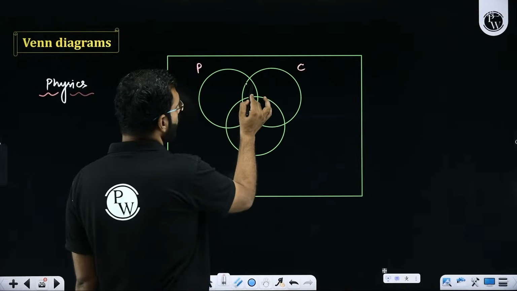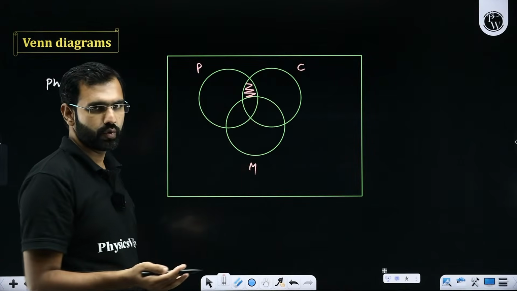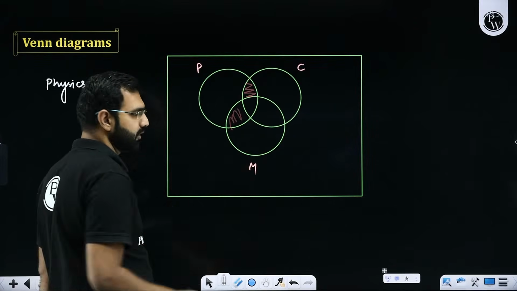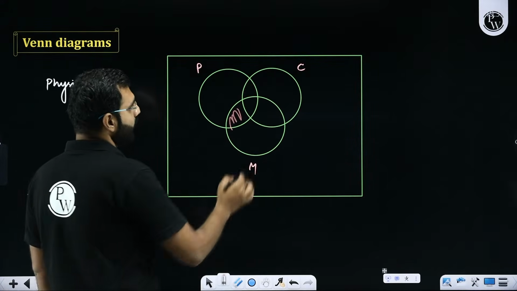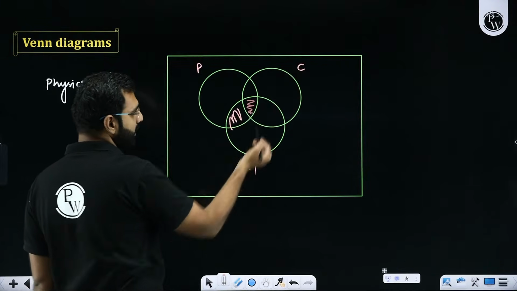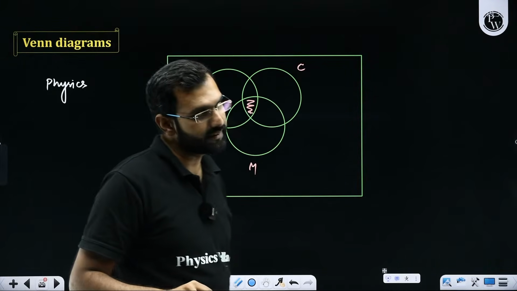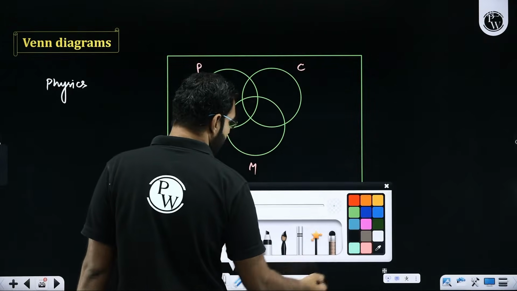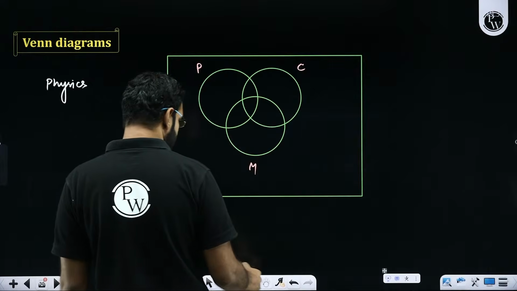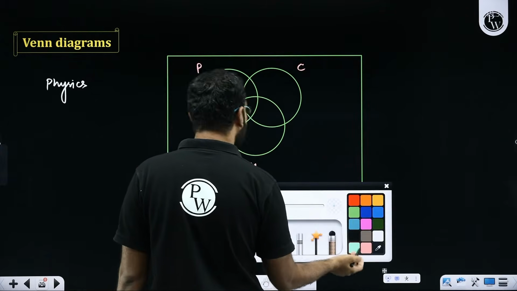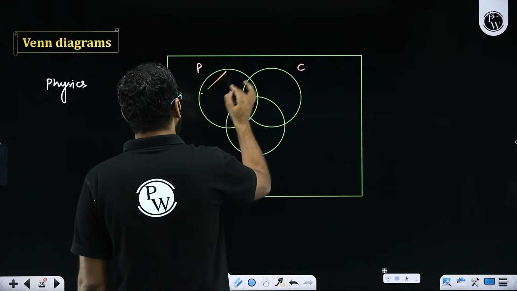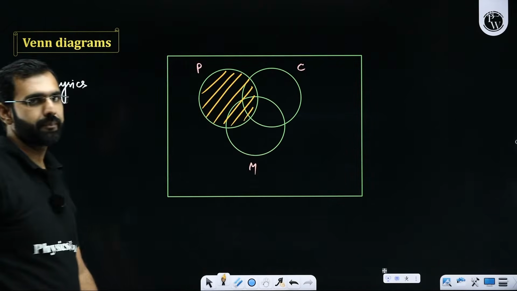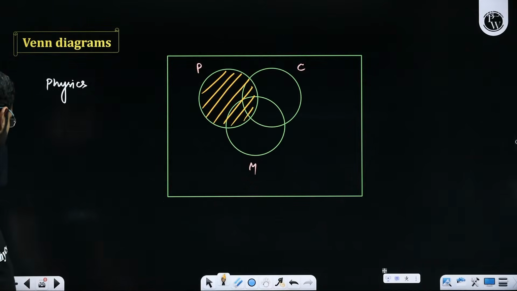If I approach this region, they like chemistry as well, but do they not like physics? If I approach this region, they like maths as well, but do they not like physics? If I approach this region, they like chemistry and maths as well, but do they not like physics? Yes, they do. So if I'm asked about the region to be shaded for the people who like physics, I'll say this entire region. But are you understanding the difference?